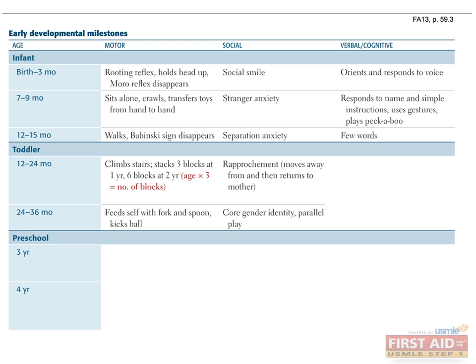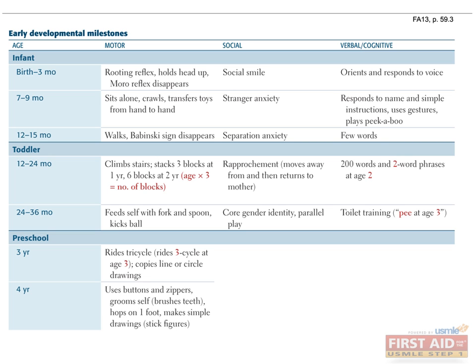Social milestones in the toddler age group include rapprochement, or moving away from and then returning to the primary caregiver, between 1 and 2 years, and formation of core gender identity and developing the ability to play in parallel with other children between 2 to 3 years. Cognitive and verbal milestones in the toddler age group include object permanence between 12 to 24 months, 200 words and 2-word sentences at 2 years, and toilet training between 24 and 36 months. So for example, a 2-year-old is expected to speak in short sentences, be almost potty trained, and able to mimic behavior.